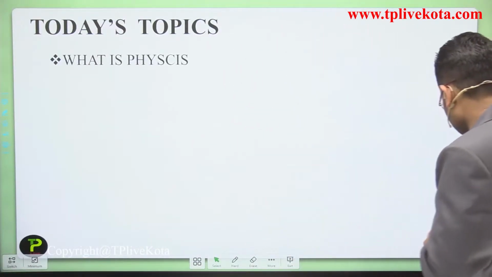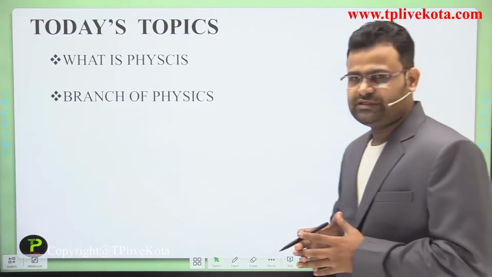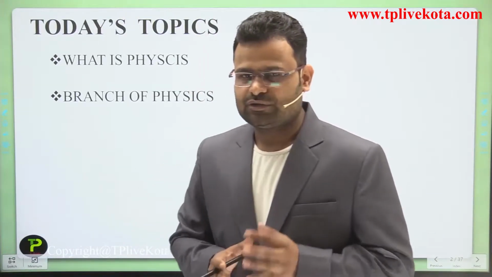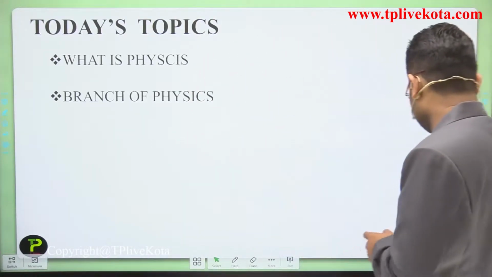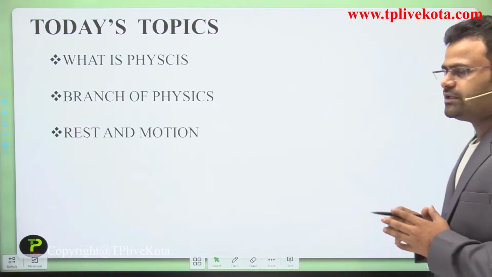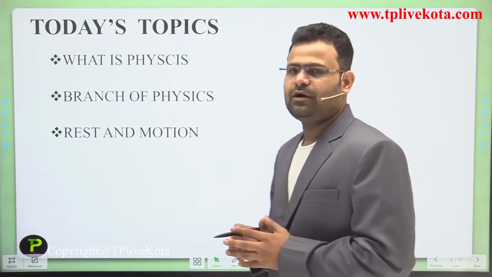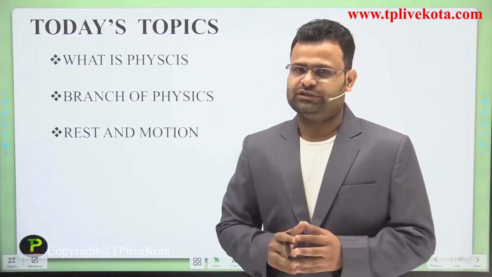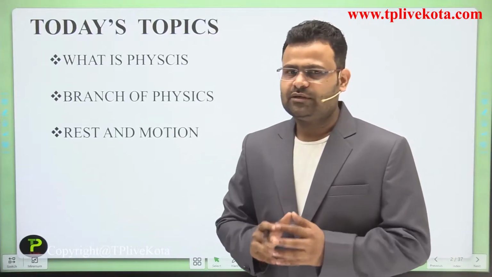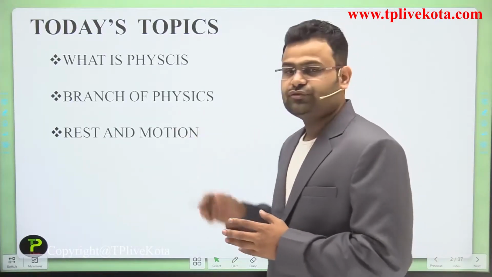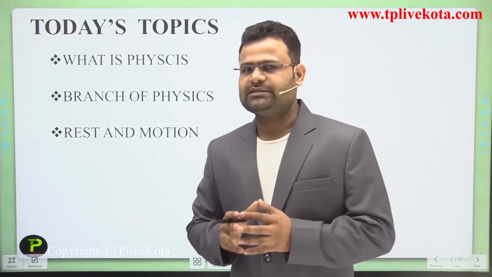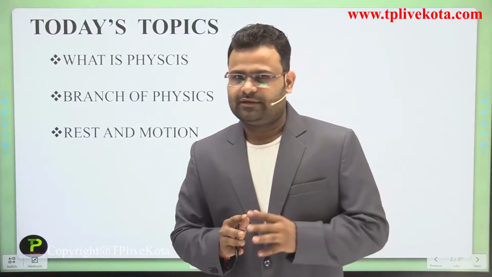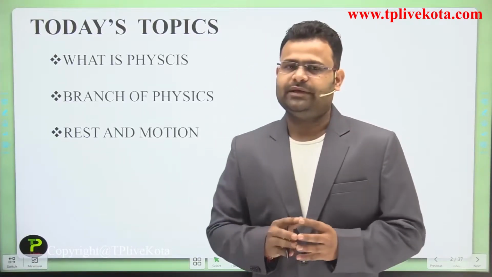Okay students, after that we discuss a branch of physics. In the first chapter we discuss one branch of physics, that is mechanics. In mechanics, first we discuss rest and motion. What is rest and what is motion? Because mechanics is completely dependent on the position of an object. It may be at rest, it may be in motion.